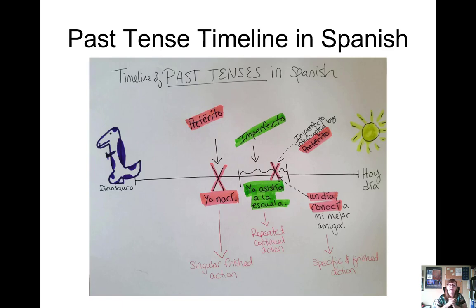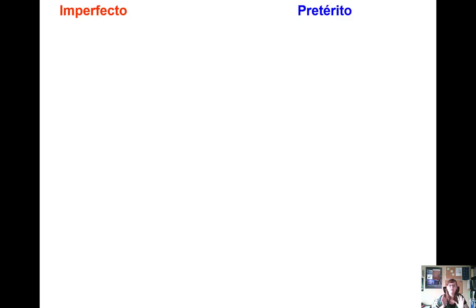So I've put as my interruptive action, un día conocí a mi mejor amiga. I met my best friend one time. We're going to learn how some verbs change meaning if they are in preterite or imperfect as well, and conocer is one of those verbs. All right, let's learn some rules for when to use imperfecto versus preterite or pretérito.